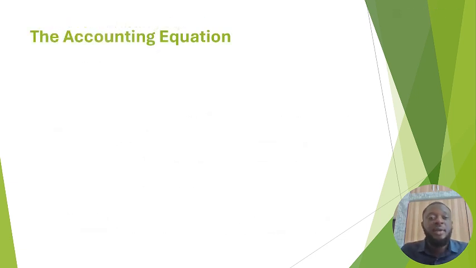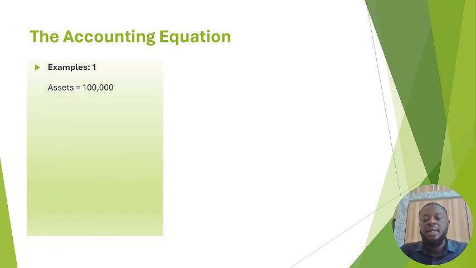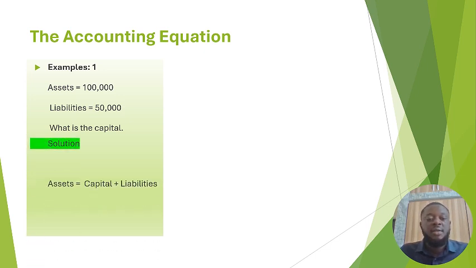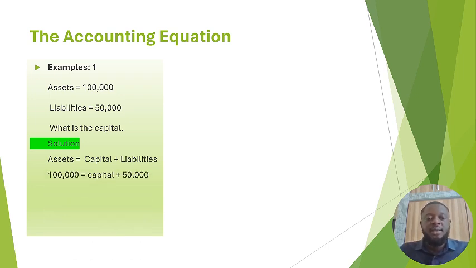Now, let's consider two examples. Example one, let's say asset was given as 100,000, then liabilities 50,000. Then we are asked to look for the capital. All you need to do is just bring up the accounting equation, which is asset equal to capital plus liabilities. Then we're given asset as 100,000 and liability as 50,000, which is 100,000 equal to capital plus 50,000. So just make capital the subject of the formula. Then capital equal to 100,000 minus 50,000, which gives us capital of 50,000.